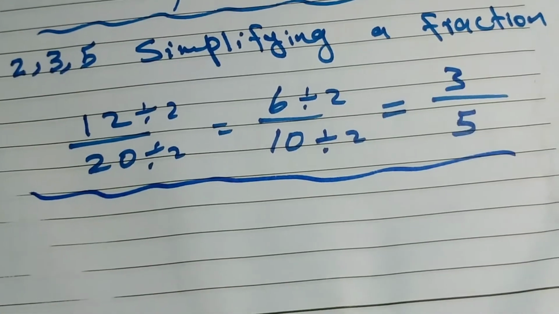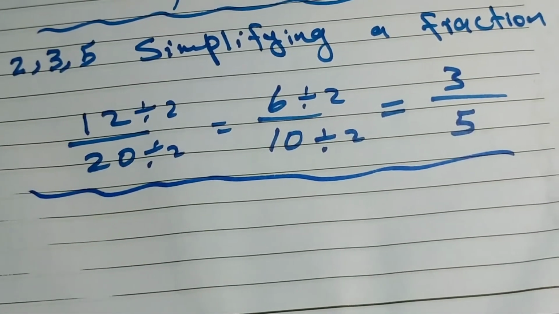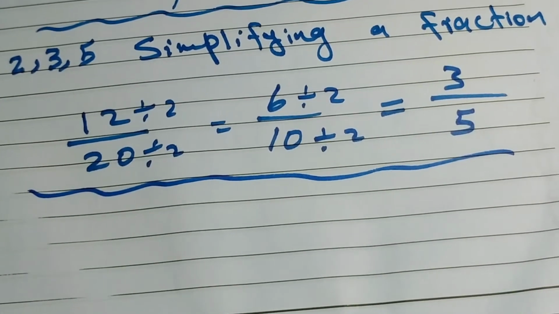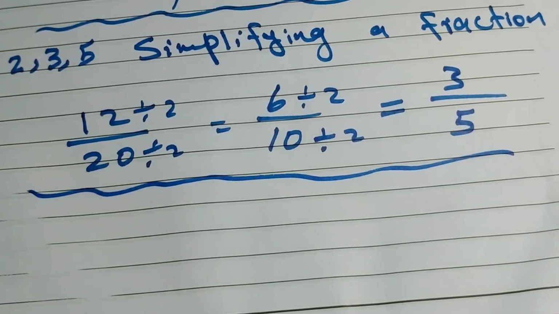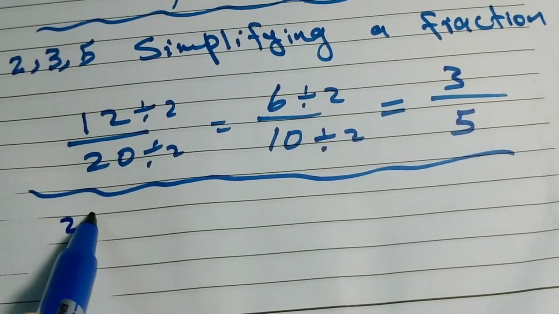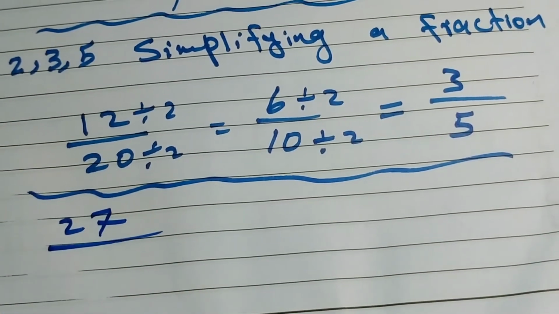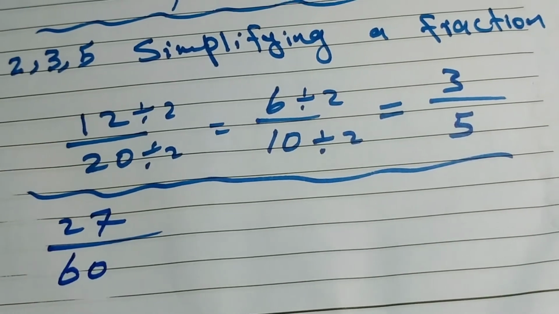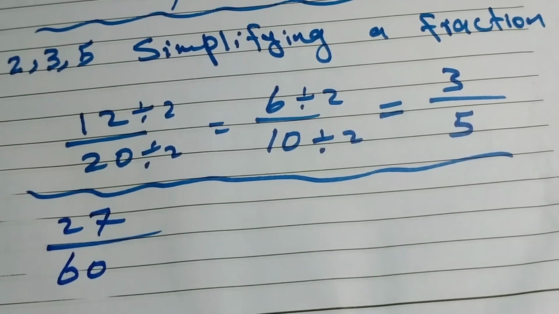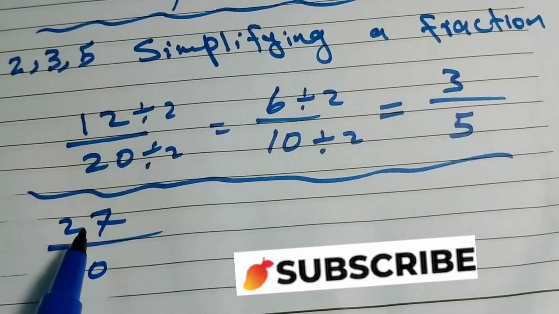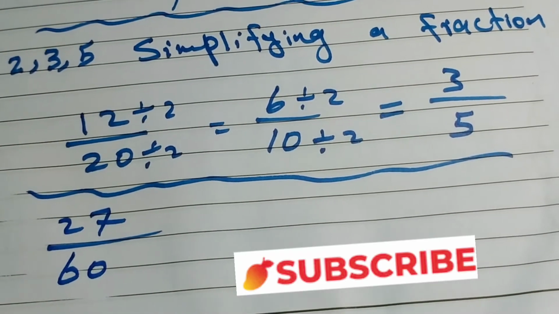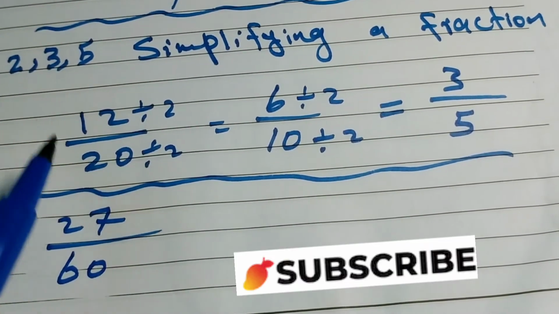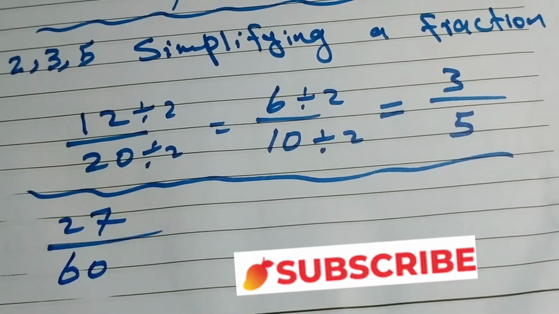There is another example of simplifying a fraction. You will see, my dear. 27 over 60. So we will check on 2. 27 is not an even number, so 27 is not divisible by 2. So we will check by 3.